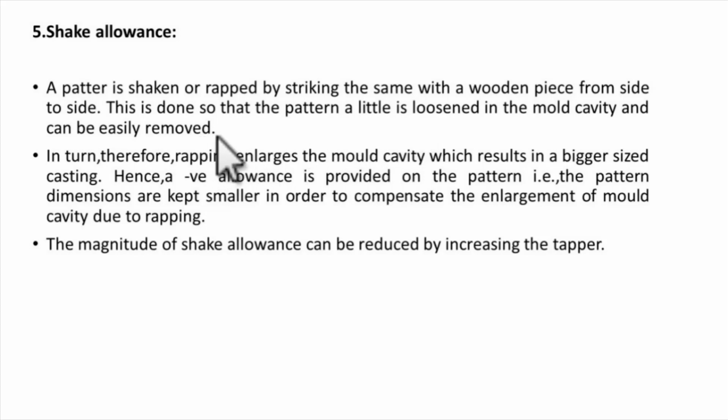Therefore, rapping enlarges the mold cavity, which results in a bigger size casting. That's why we say this shake allowance is a negative allowance, because during shaking the volume of the mold cavity increases, and we don't want to increase that volume, right? We want dimensional accuracy. That's why we provide some negative